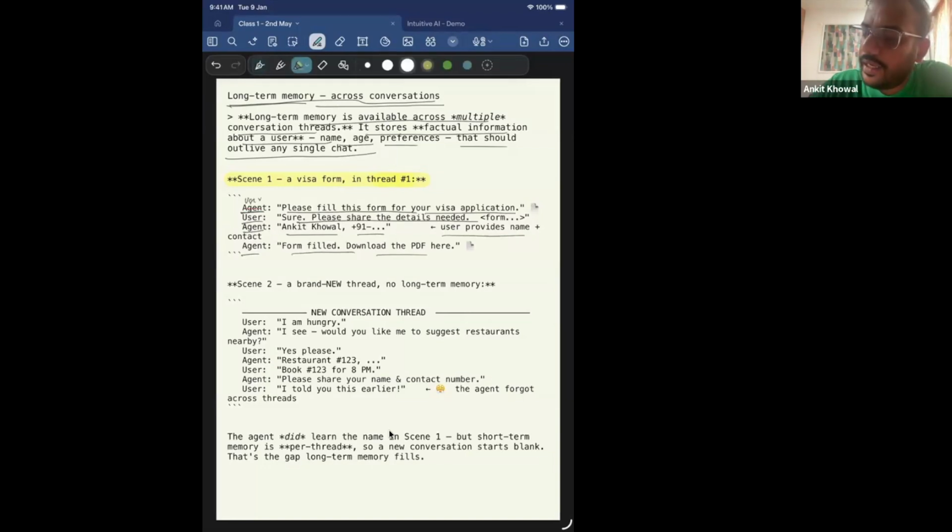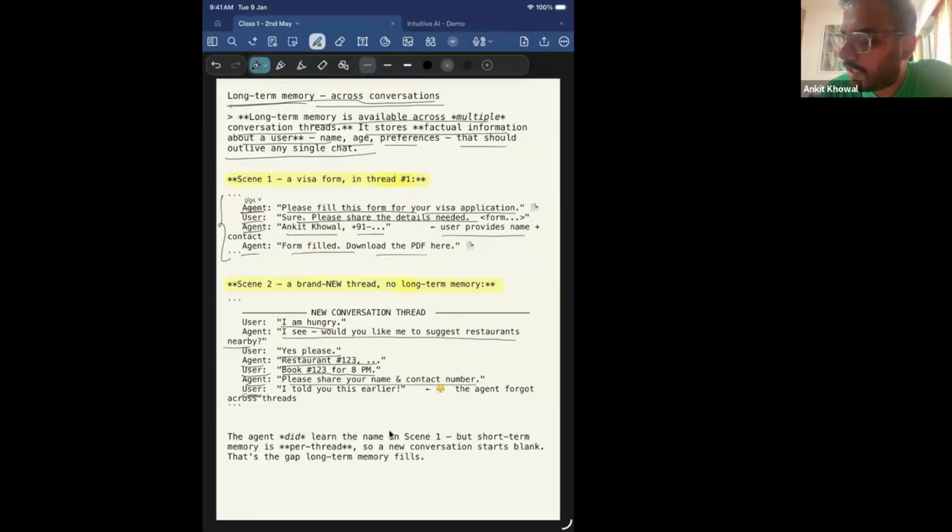Now let's say I come back a few days later in a brand new scenario, with no long-term memory. The chatbot did not store any information from the earlier conversation. A new conversation starts. I tell the agent I am hungry. The agent says, would you like me to suggest restaurants nearby? The user says, yes, please. The agent replies, restaurant 123. The user says, book 123 for 8 p.m. The agent says, please share your name and contact number so that I can go ahead and do the booking.